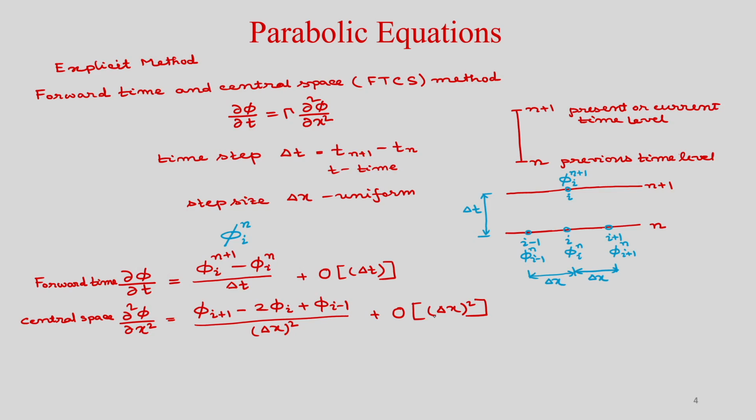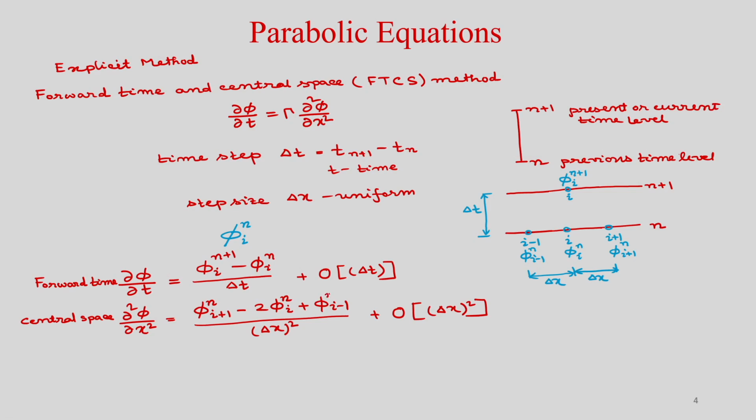Okay. So, now when we use this explicit scheme, which is the forward time and central space method, in the spatial discretization all the values will be taken from the previous time level, that is time level n. Here you can see we take the superscript as n.